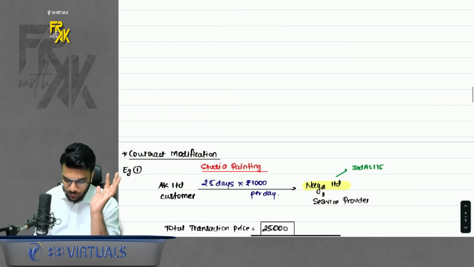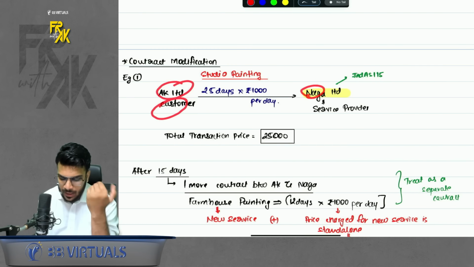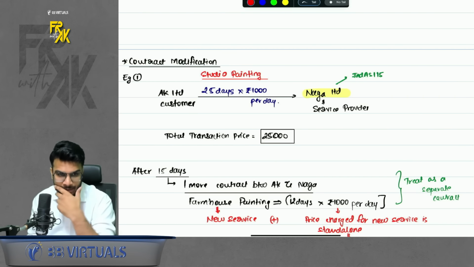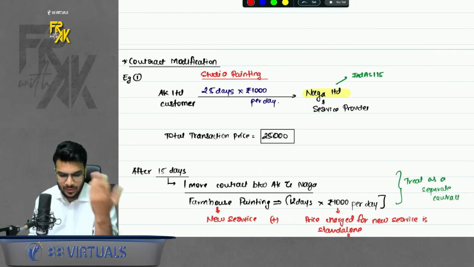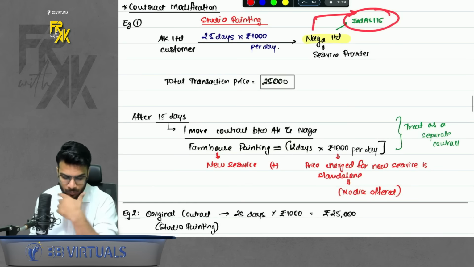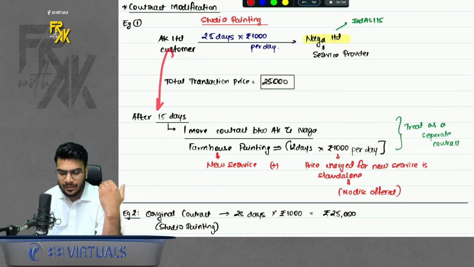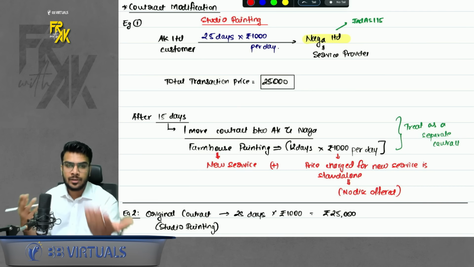In case you remember, we took the example of painting services. Let's say AK is the customer, Naga Limited is a service provider who does painting services. So I told Naga, I want to paint the studio. So he said, okay sir, 25 days, 1000 rupees per day he will charge. Total transaction price becomes 25,000. We are talking from Naga's point of view. Okay sir, done, no problem. After 15 days, I liked Naga's work, so I offered him that I have one more farmhouse which I would love you to paint as well.